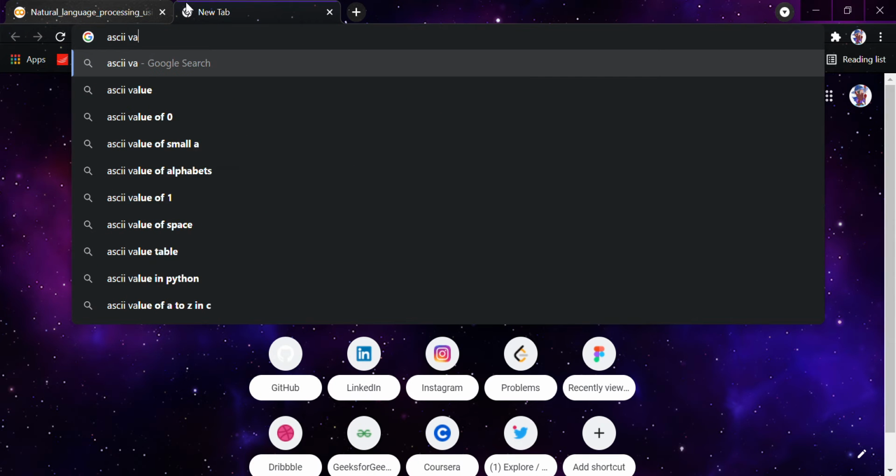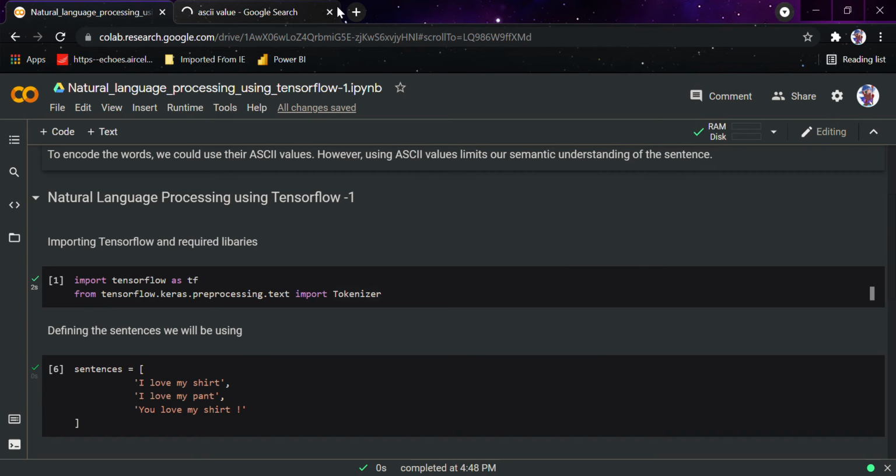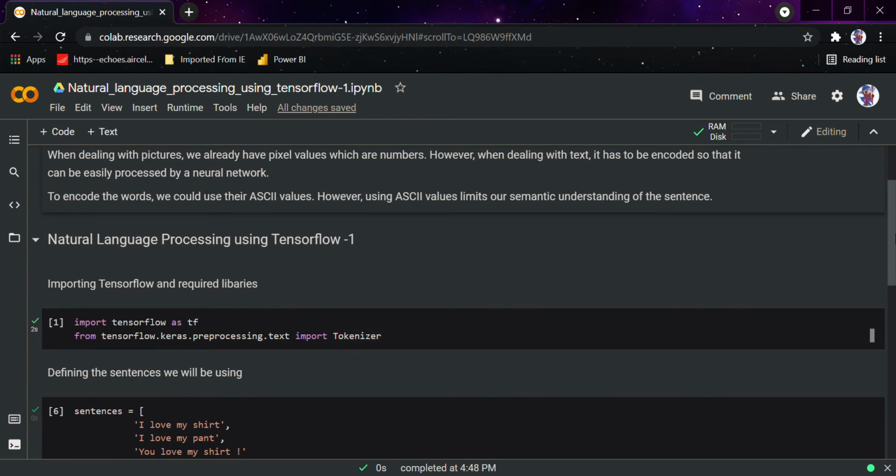Here you can see the ASCII values that are used by various languages and how this international system works. Some basic Python programming is a must for using TensorFlow. So this would be a very basic introduction to natural language processing using TensorFlow.